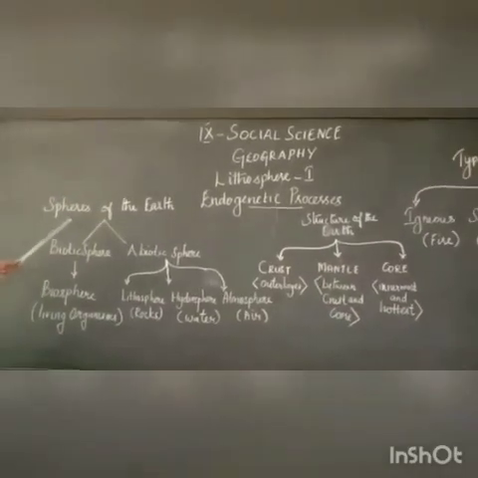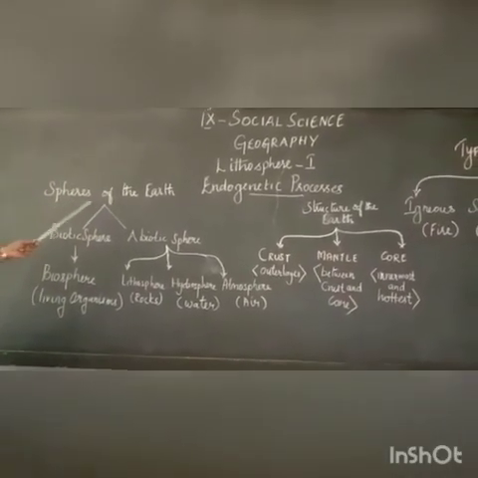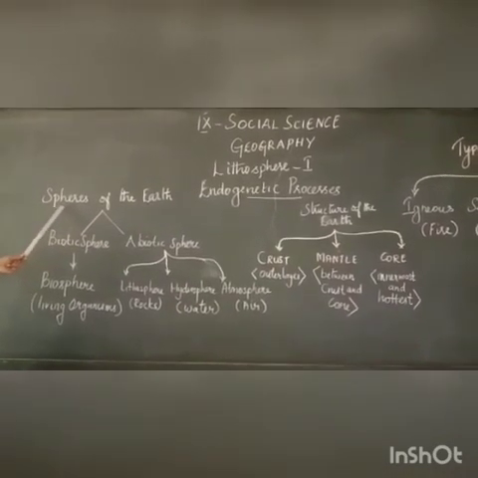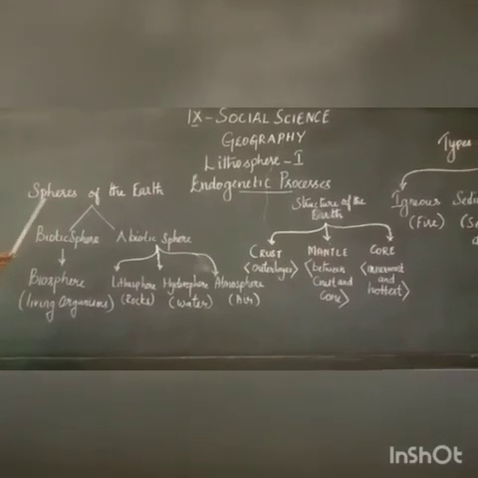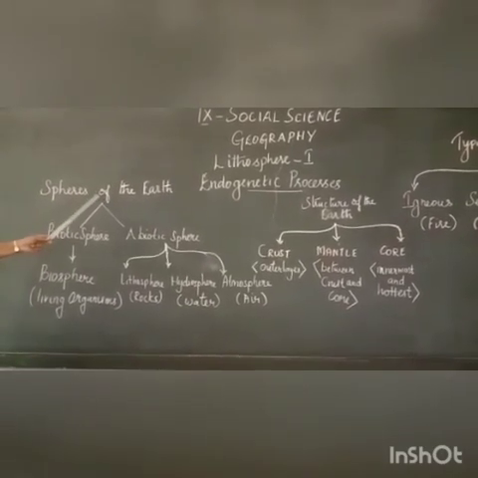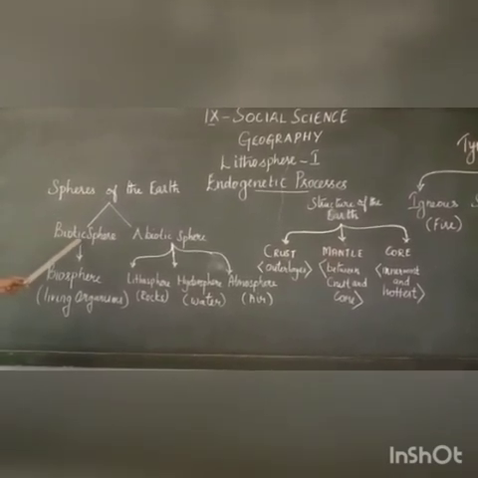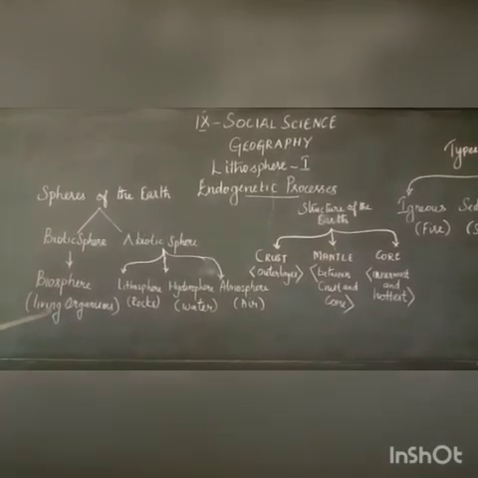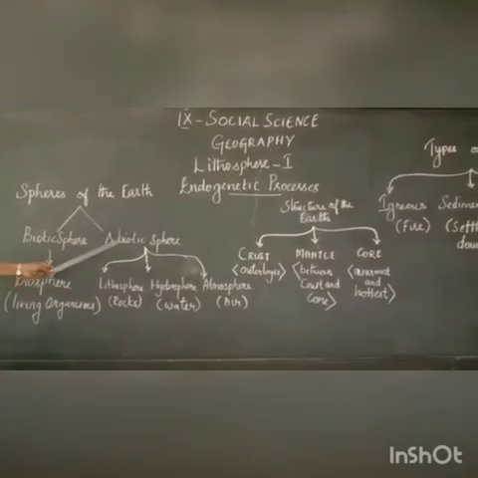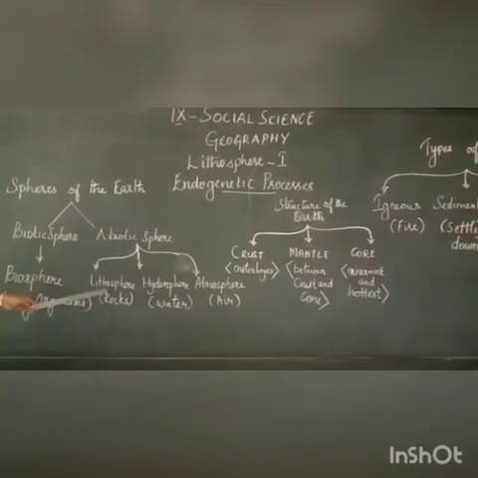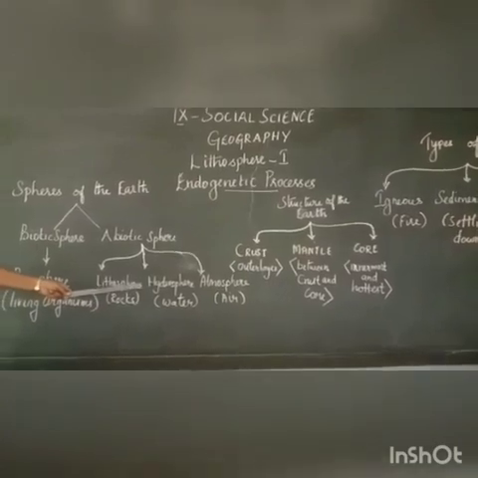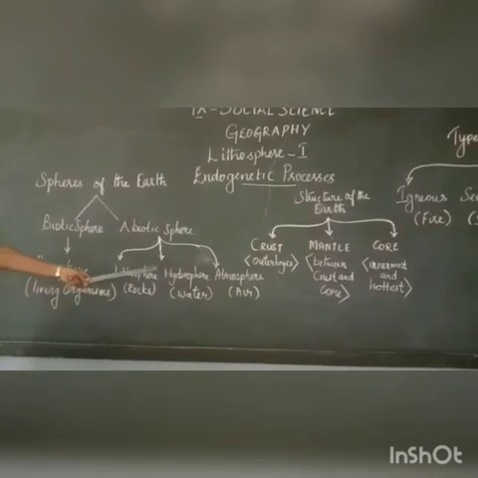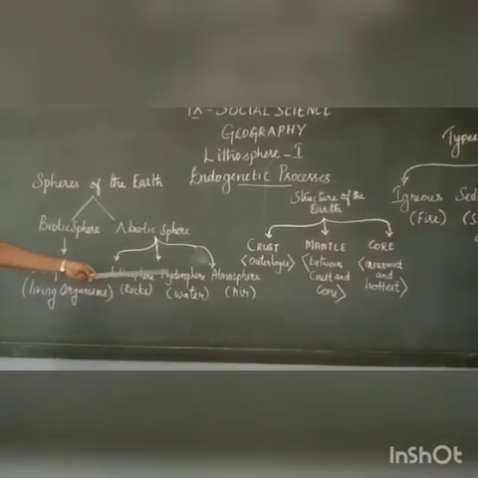Good morning students. Last class we completed spheres of the earth, structure of the earth, and types of rocks. Let us recall these three things. Spheres of the earth is divided into two categories, biotic sphere and abiotic sphere. Biotic sphere means biosphere, which means living organisms. Abiotic sphere consists of three spheres: number 1 lithosphere, number 2 hydrosphere, number 3 atmosphere. Lithosphere means sphere of rocks, hydrosphere means sphere of water, atmosphere means sphere of air.